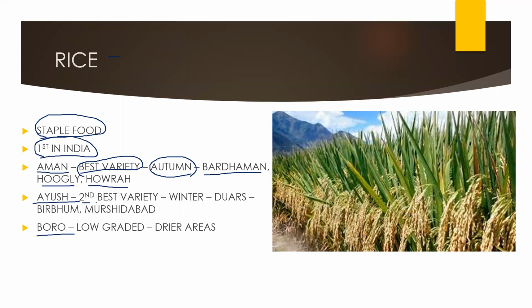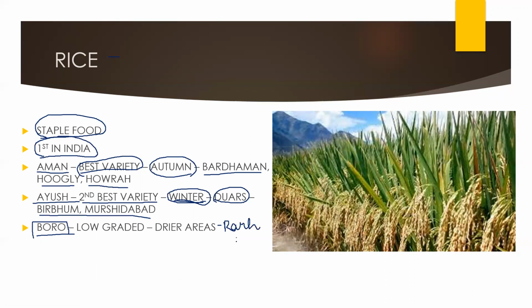Aus is the second best variety of rice. It is grown in the winter season, basically in the Duars region, and in Birbhum and Murshidabad. Boro is the low graded rice, grown in dry areas. This is called Rud rice. Rud is the dry area.